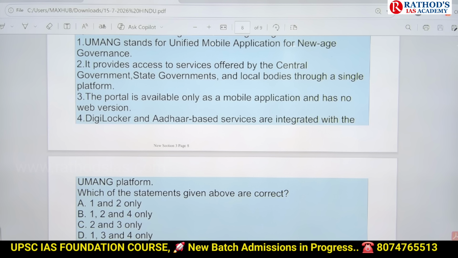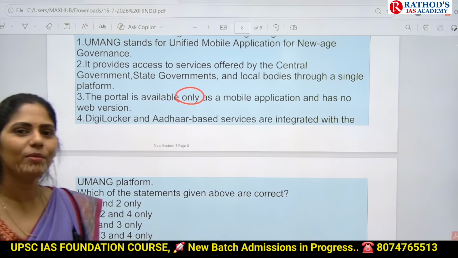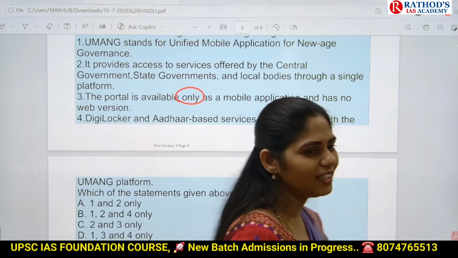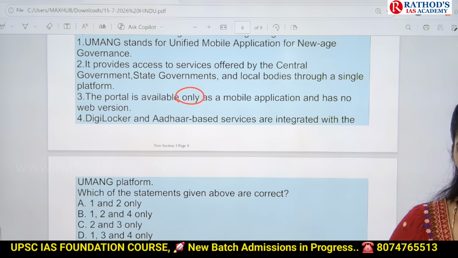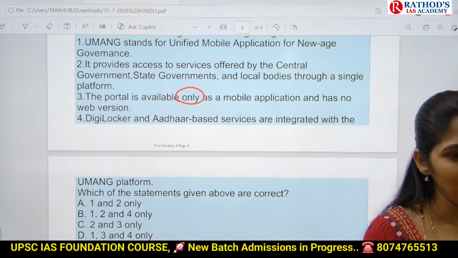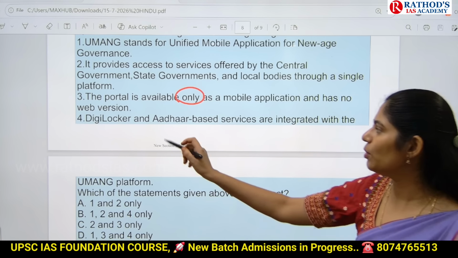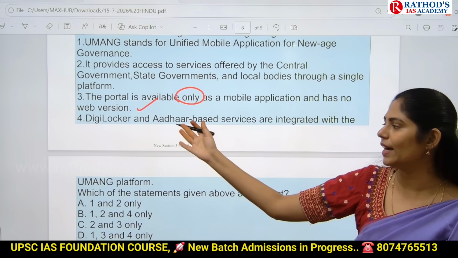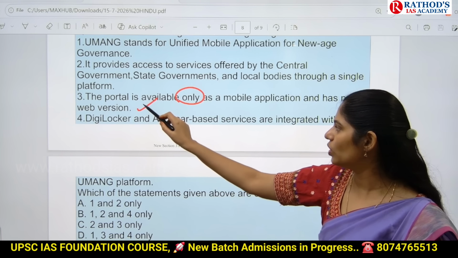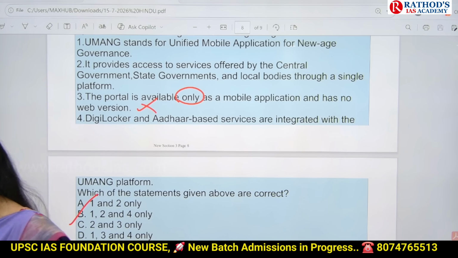Okay, it is not only available as a mobile application, because if government is providing anything, obviously it will provide in wide ranges. Why will it provide only an app? They didn't say about an app. If it is an app, then it will be opening only on mobile, right? So the portal will be opened on laptops, computers. It is also providing the web version. So here this will be wrong. So the answer will be 1, 2, and 4. Try to eliminate the statements.